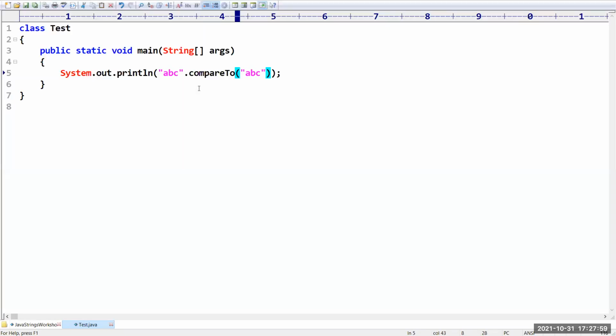So 0 we are going to get. So that means what? 0 is nothing but the answer, both the strings are same, right? That's why. Suppose I am taking A, B, C, D. The first three characters are same in both the strings, but in the first string, the last character is not there. Assume it is empty, 0 minus, so we are going to get the last value, something like D, right? So D's ASCII value, so we are going to get a negative value here.